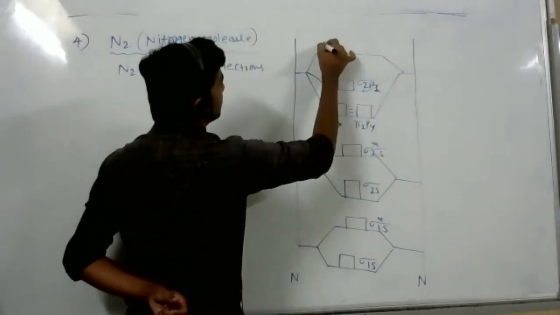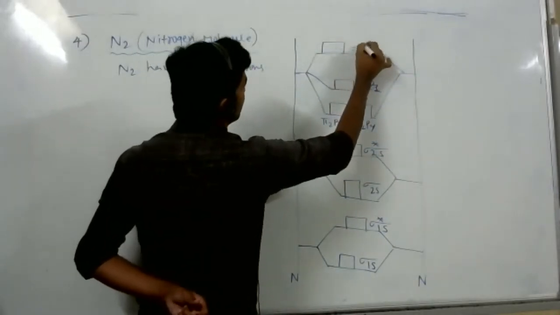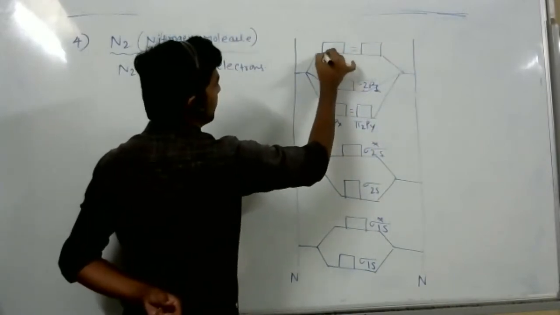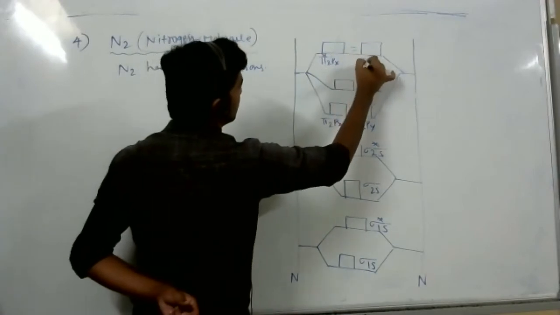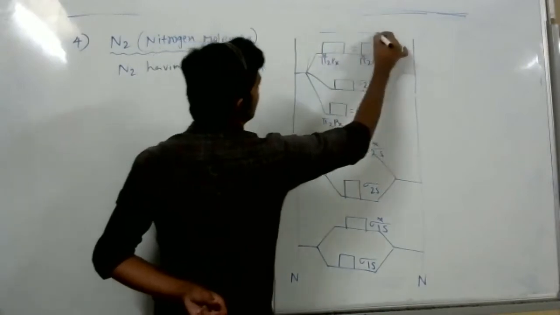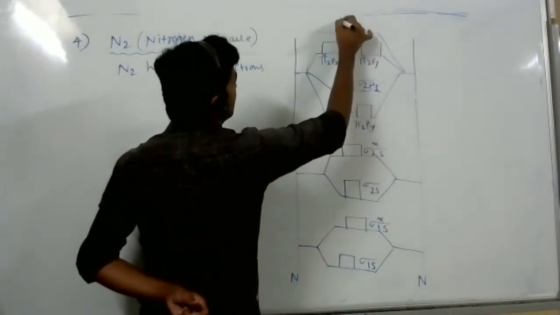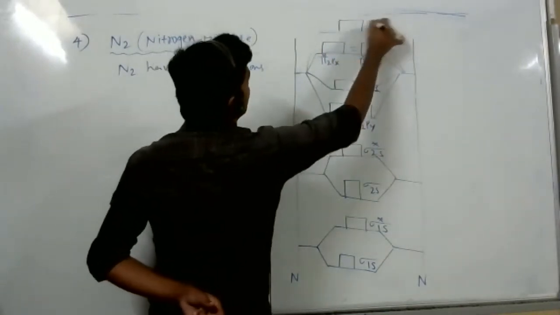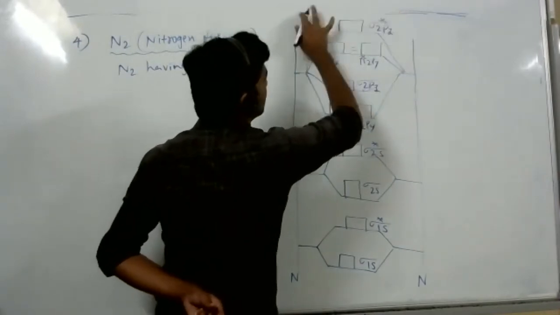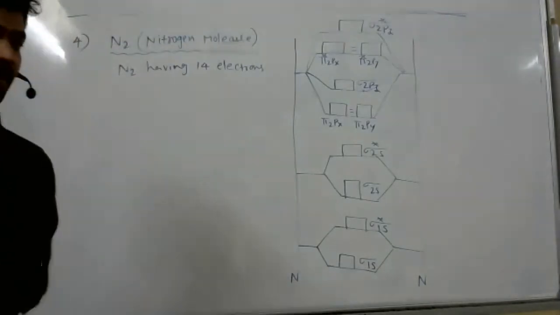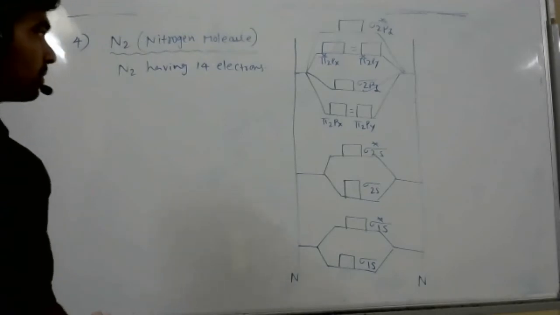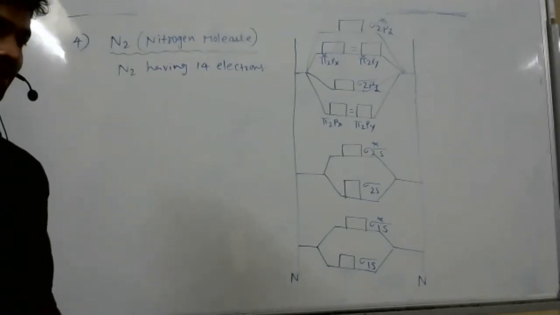Here, this is pi star 2px, pi star 2py. Lastly, this is sigma star 2pz. Visible? Yes, sir, it is. Yeah, draw that first.